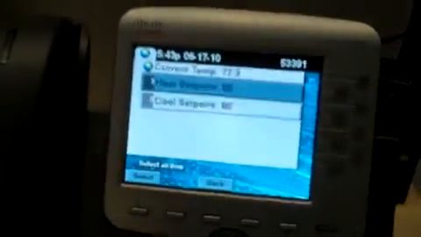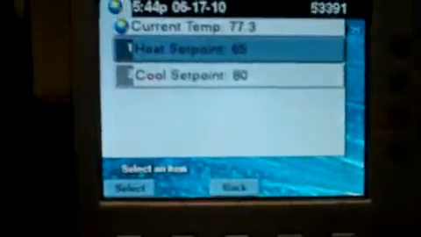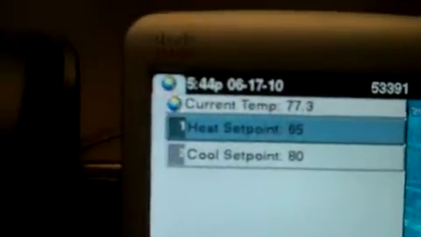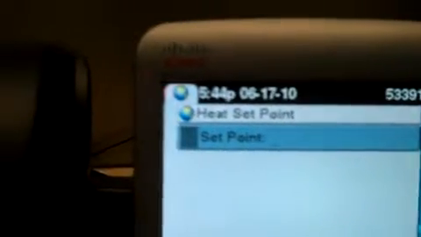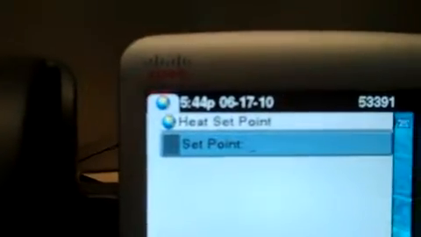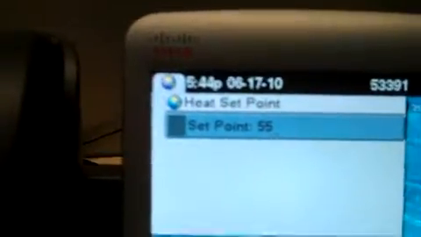Next, we have the HVAC control, where you can select your heat points and cool points. Hit the back button, put in a new set point, hit submit, and you'll get successfully changed heat set point to 55 degrees.